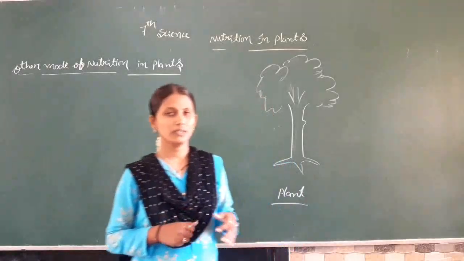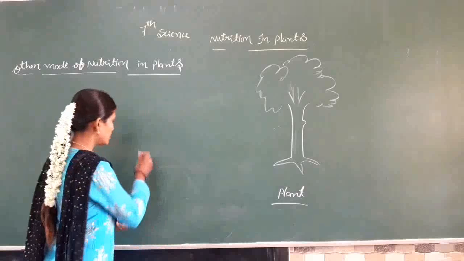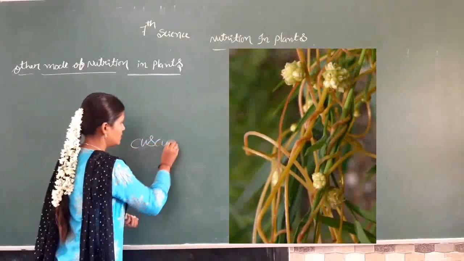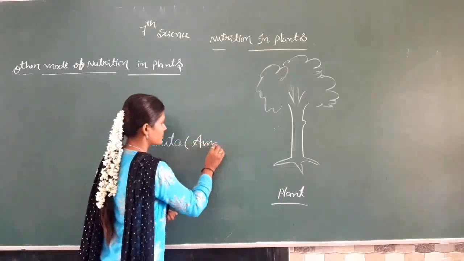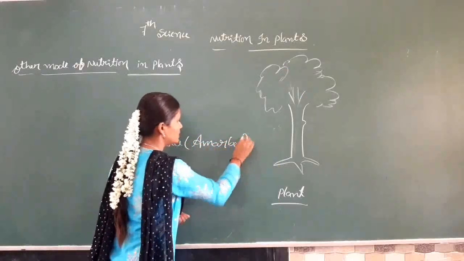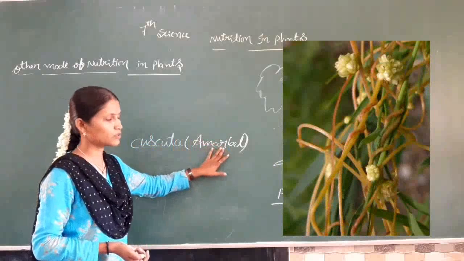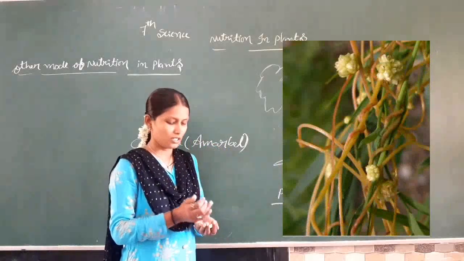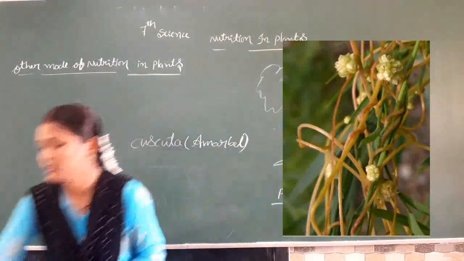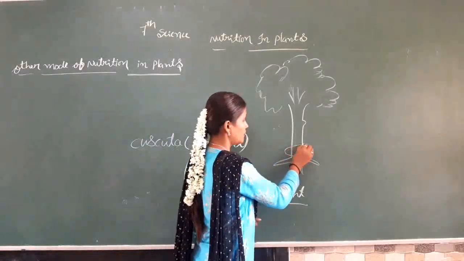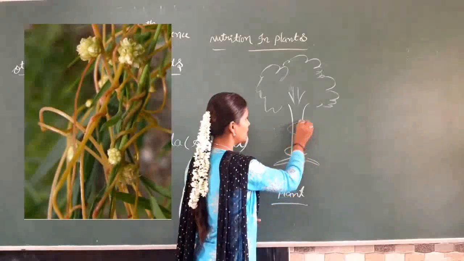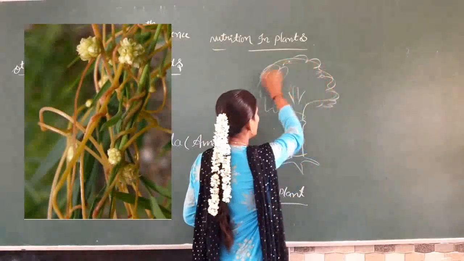Here there is one plant, that is Cuscuta. We also call it amarbel. Cuscuta, amarbel, is a plant which looks like a yellow wide branch structure twining around the branches and stem of a tree.